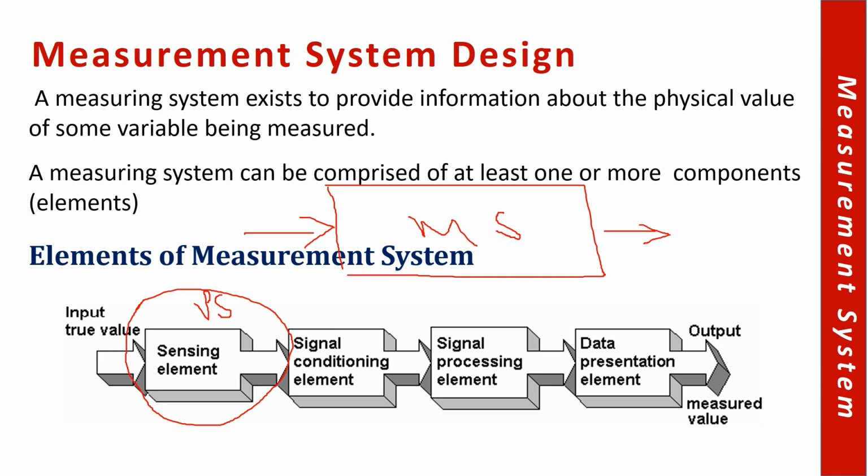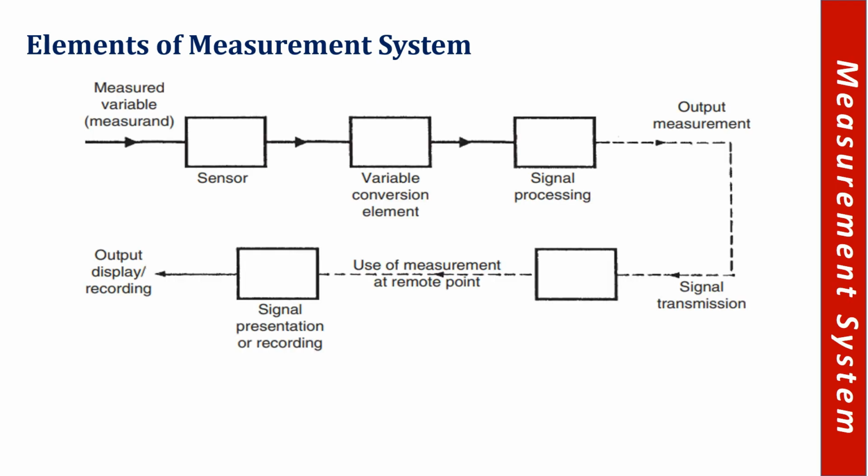Now measurement systems can have only one element, that is a direct sensor, which gives us the value, right? You give an input to the particular sensor and it will give you the output. For example, a thermometer has a bulb with mercury, and that mercury rises over the scale and gives us the value of the temperature.